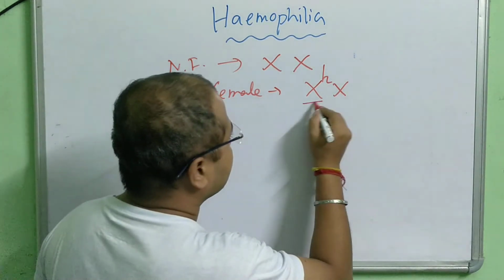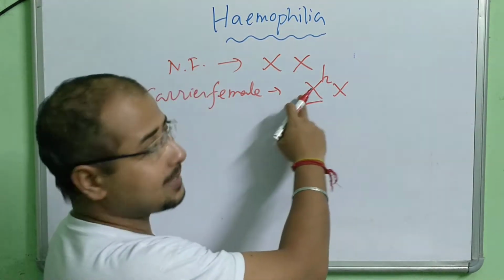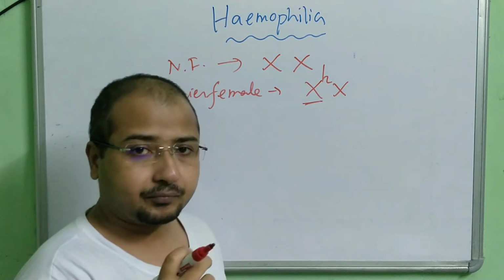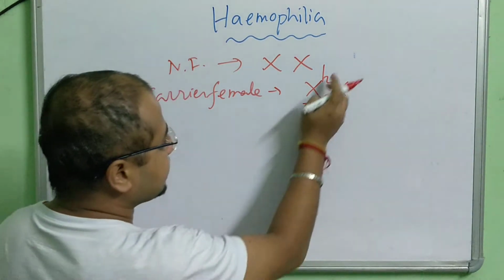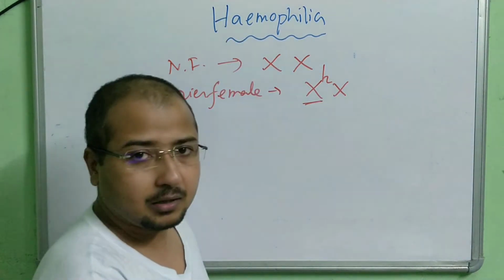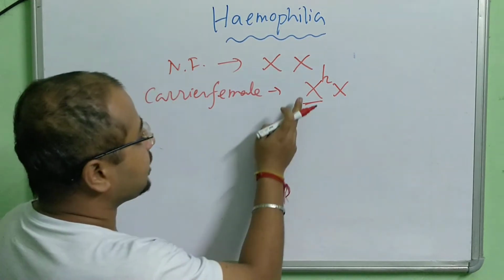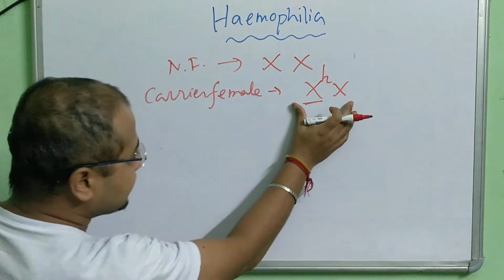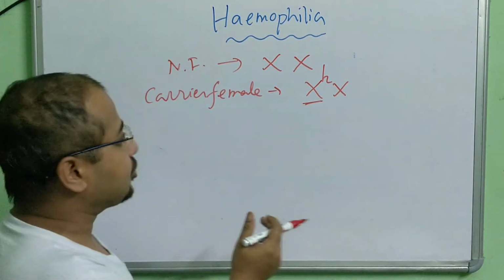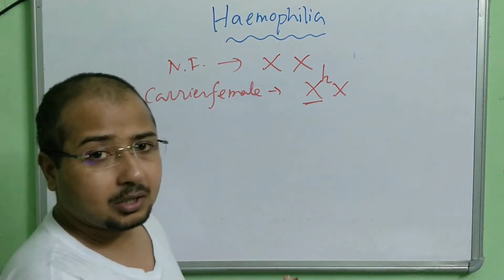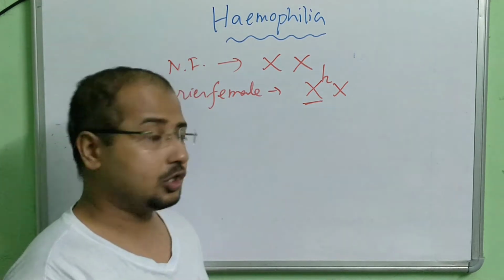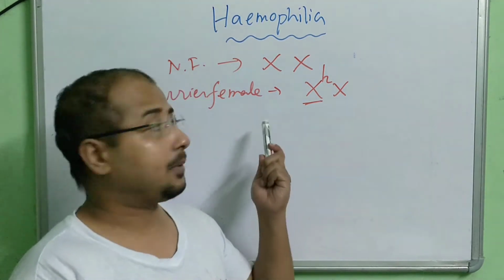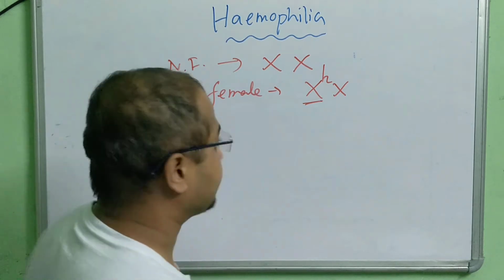So this one X chromosome is carrying the defect. So XHX, H for hemophilia. This is the combination of chromosomes in a carrier female. The disease is not expressed in this female. She is only the carrier of the disease.